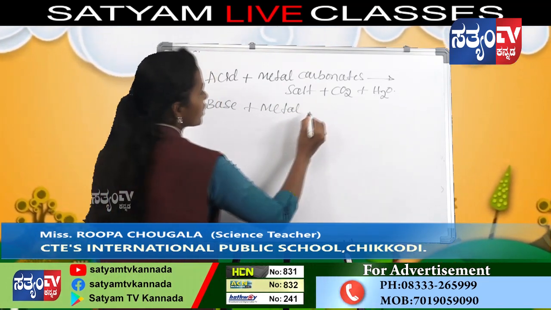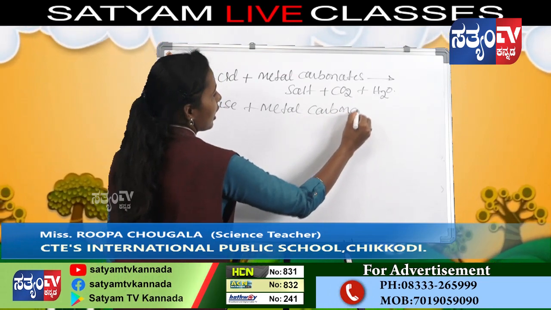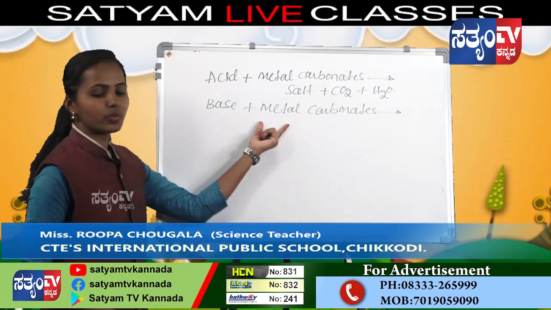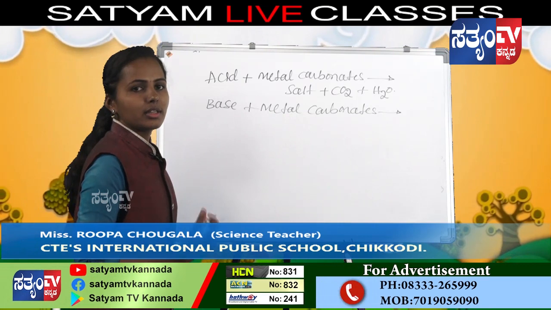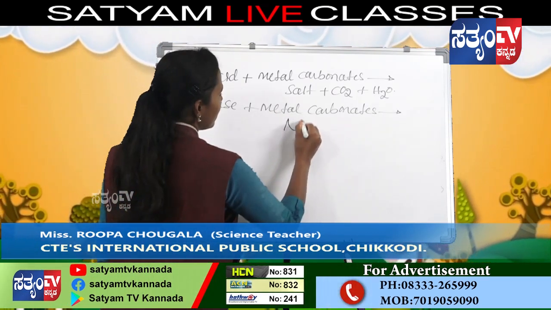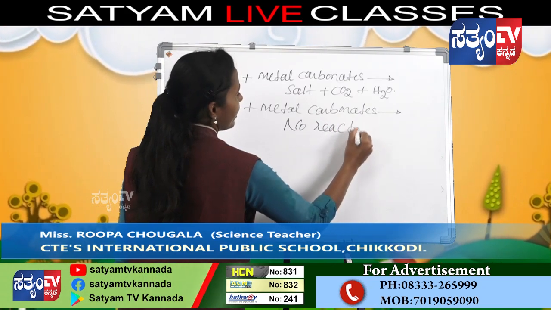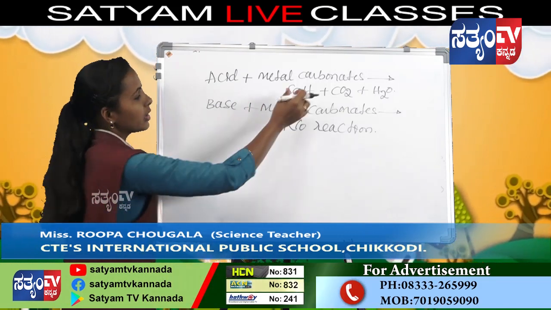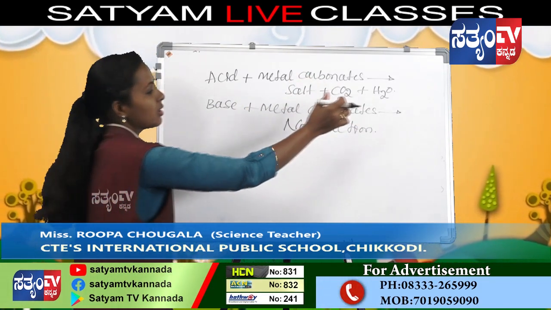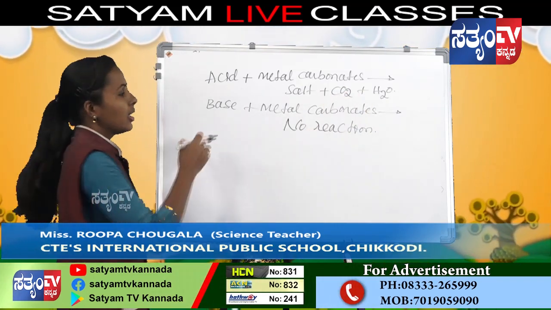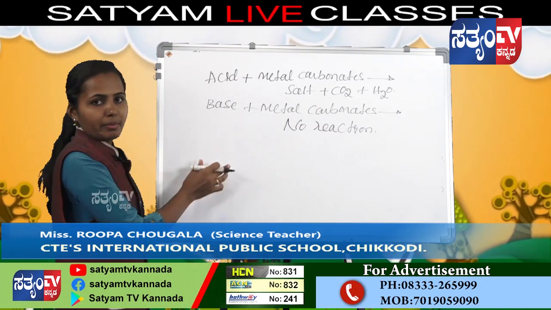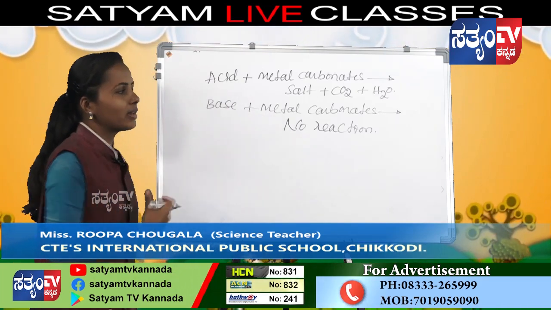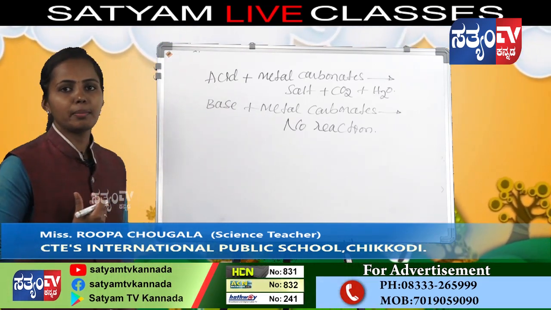When bases react with metal carbonates, there is no reaction. When acid reacts with metal carbonates, it gives salt plus carbon dioxide plus water, but when metal carbonates react with base, no reaction takes place. This is about the reaction of metal carbonates with acids and bases.